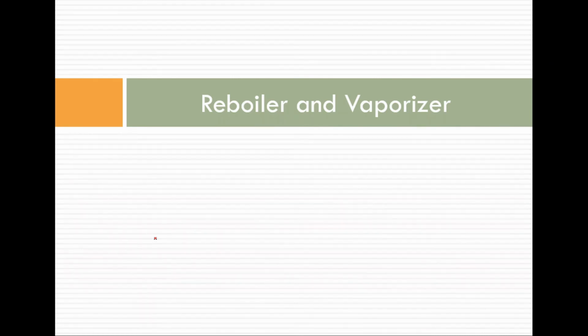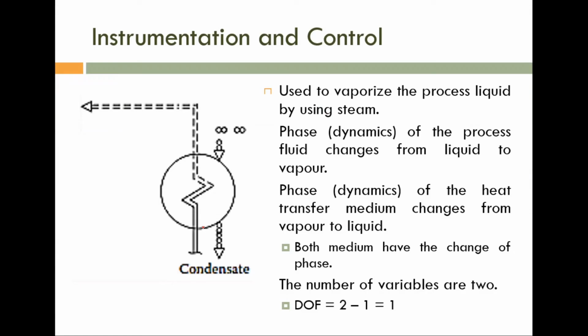Now we are going to discuss the control of reboiler or vaporizer. This is the symbol of a reboiler or vaporizer. Here the reboiler is used to vaporize the process medium. Initially it is liquid, so you can see two parallel continuous lines. Initially this is liquid that is converted to process vapor. You can see after the heat exchanger we have two dotted lines, which means that is process vapor.